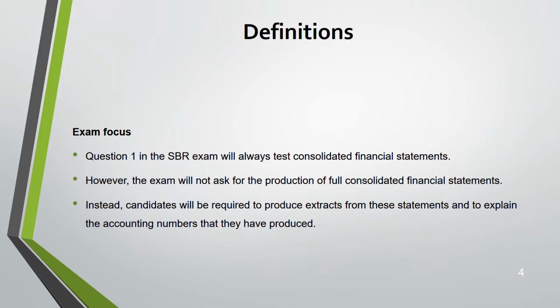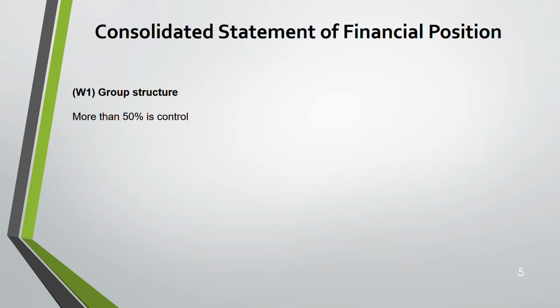Now, let's start with consolidated statement of financial position first. Whenever you are asked to do this in your SBR exam, first the group structure. Working number one is a group structure. What is group structure? Basically, you don't have to do this group structure. In the question itself, you will know, right? If a company acquired another company and the voting is more than 50%, that means they have acquired more than 50%, then it is said that they have control, because more than 50% is control. That means then only you have to prepare consolidated financial statements.